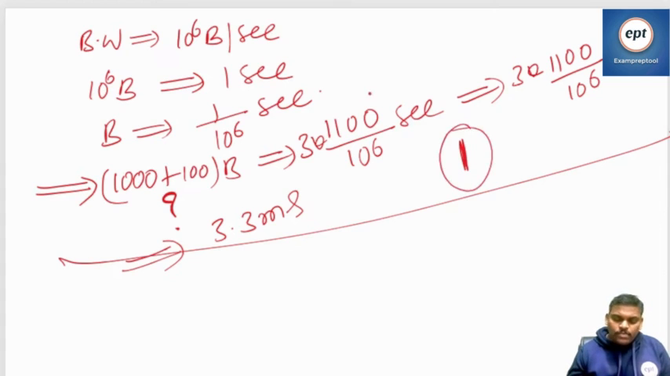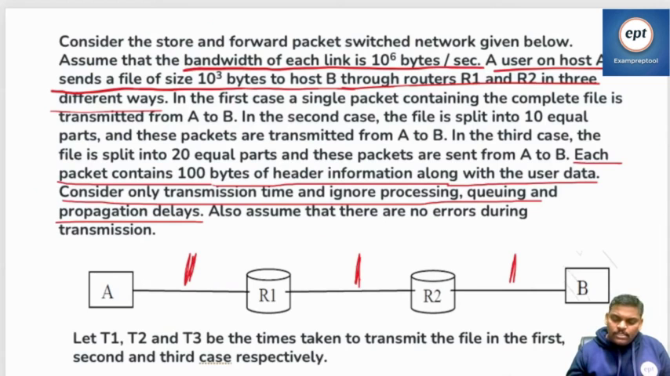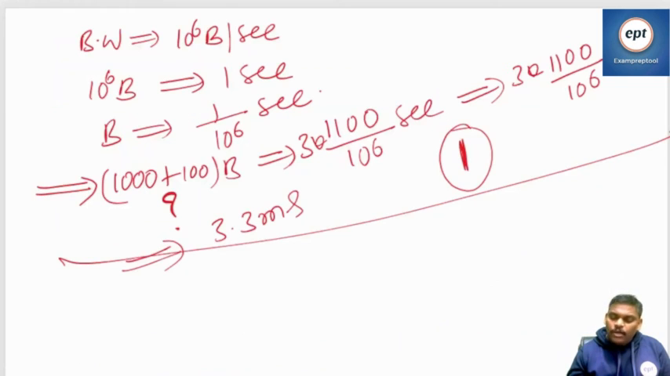Can you see the second case? What is the second case? In the second case, the file is split into 10 equal parts. So 10 equal parts means 100, 100, 100, 100, 100 and so on. If you add the header also, it became 200.